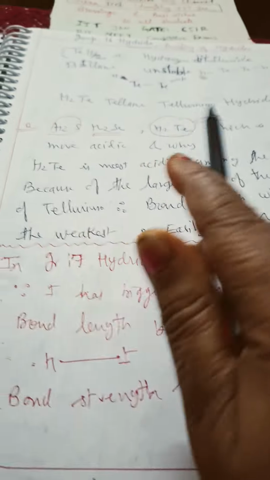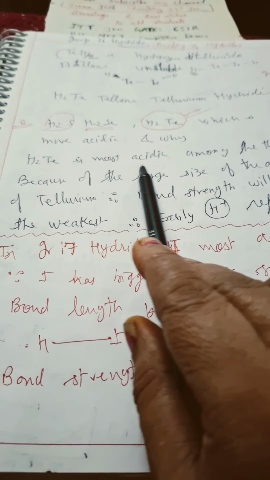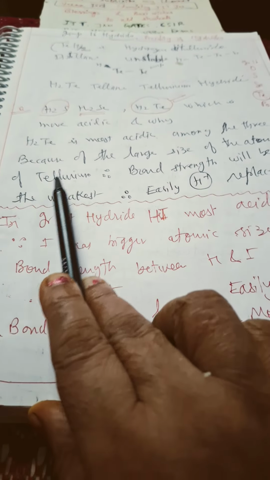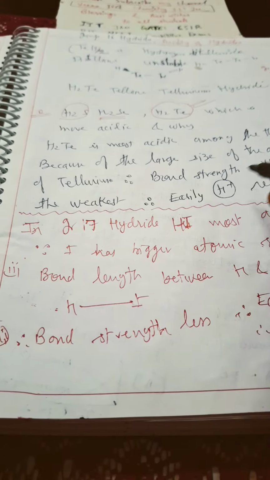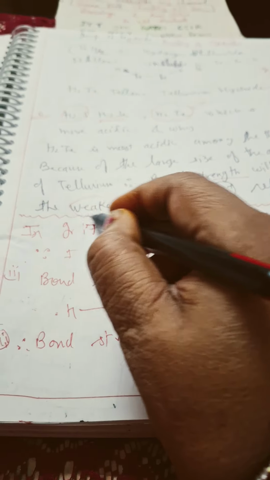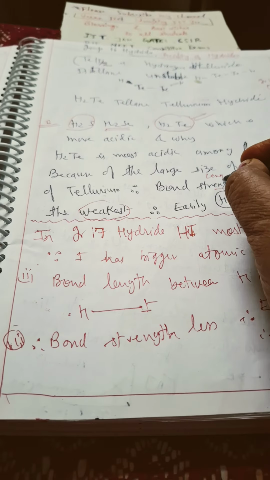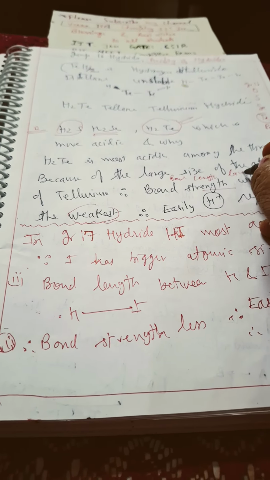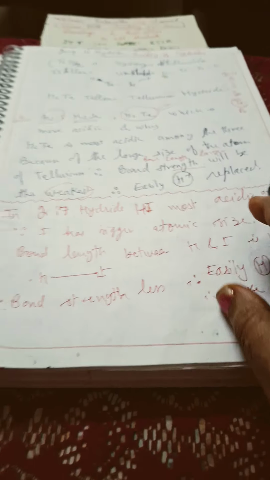So if they ask which is more acidic, you can easily write H2Te. H2Te is the most acidic among the three because of the large size of the tellurium atom. Bond length will be larger, so bond strength will be least, the weakest bond. Since bond length is larger, bond strength will be weakest, so H positive will be easily replaced.